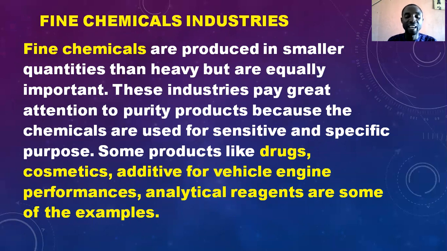So these are some examples of fine chemicals. They are not produced in bulk like heavy chemicals, but purity and carefulness are needed because of the purpose for which they are used. These are the fine chemicals manufactured at fine chemical industries.